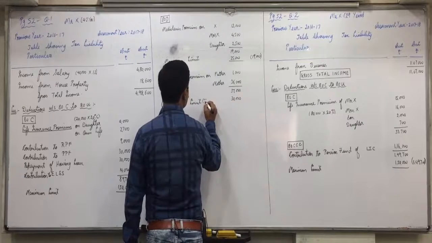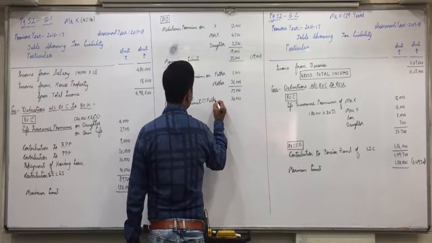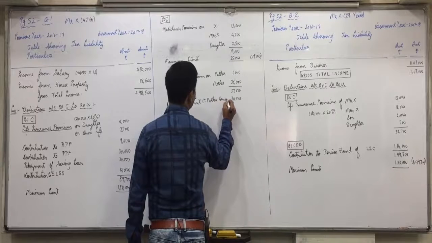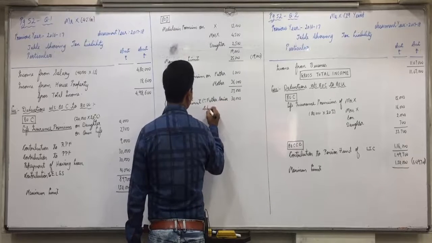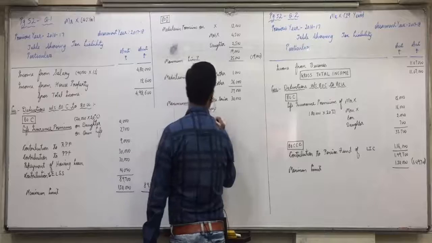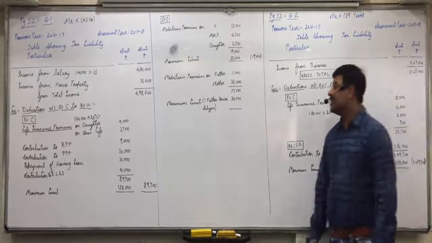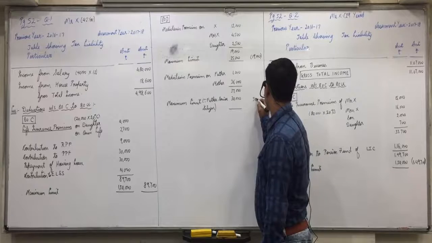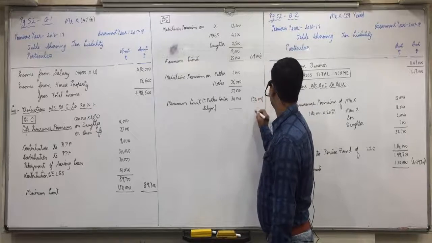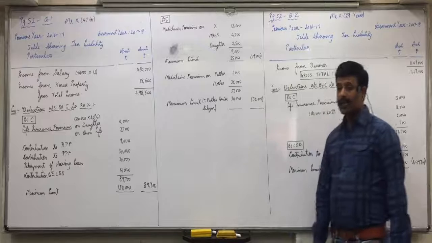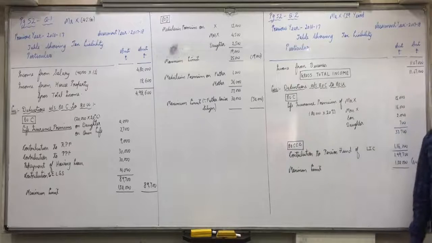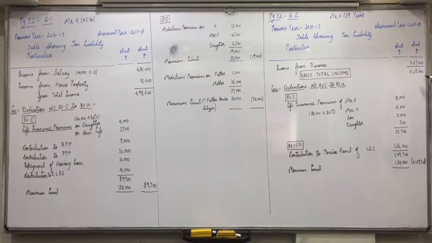In bracket, since father is a senior citizen, instead of 25 you get a limit of 30,000. 37 or 30, which one will you take? 30,000. Did you understand these deduction amounts, everyone? Anyone having any doubt in it?